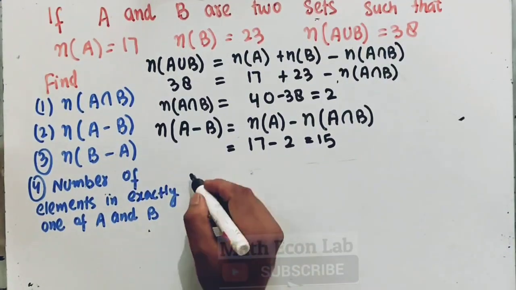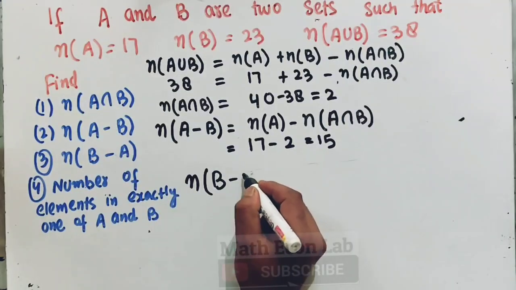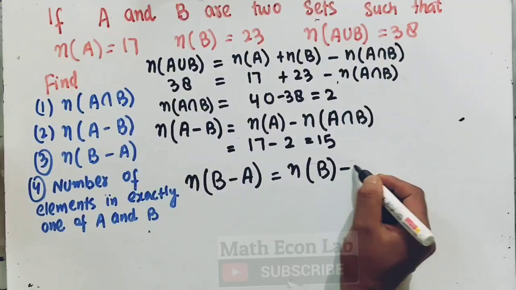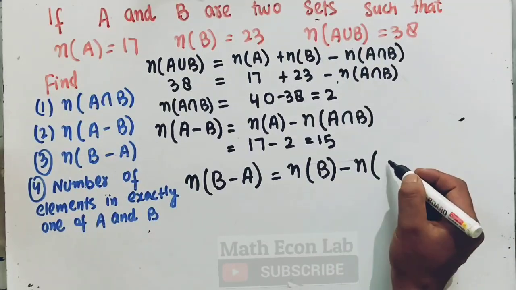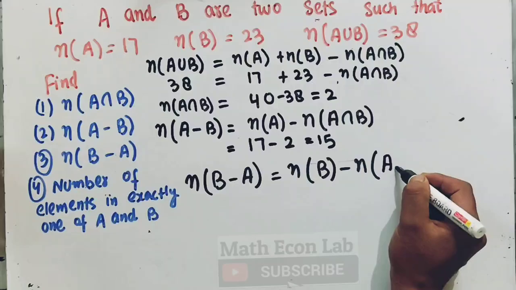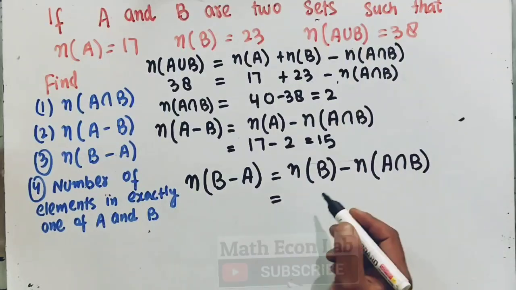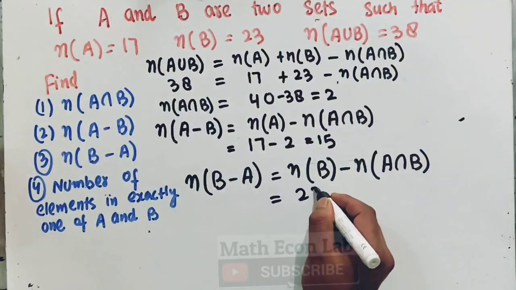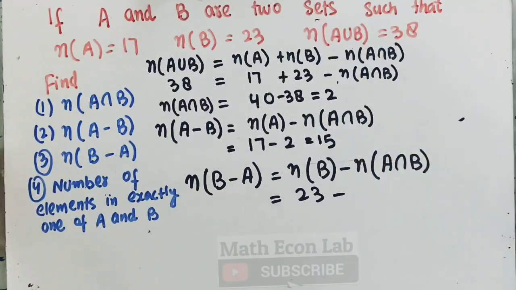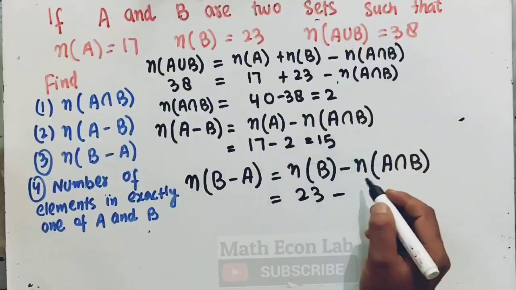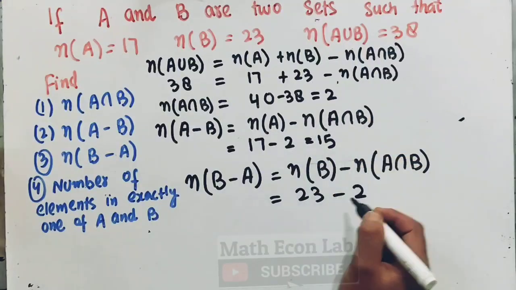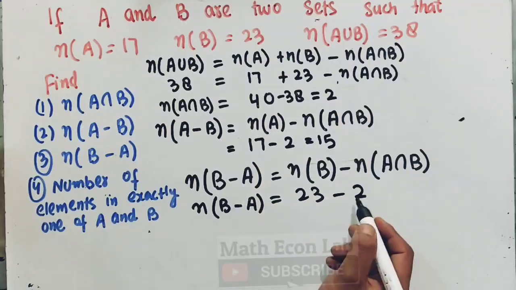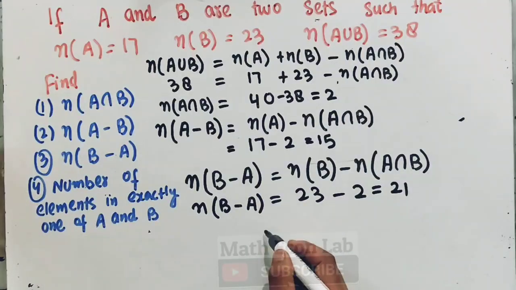Likewise, to find out the number of elements in B minus A, that are only in set B, it will be equal to the number of elements in set B minus the number of elements which are in both A and B. So it will be equal to the number of elements in B, that is given to us as 23, minus the number of elements which are in A intersection B, which is common, which we got here as 2. So the number of elements which are only in set B will be equal to 21. So it will look like this.